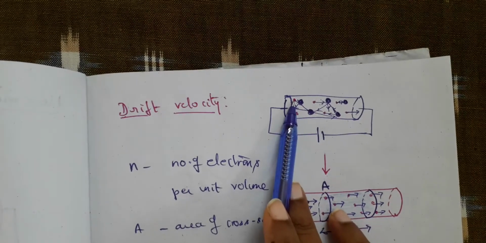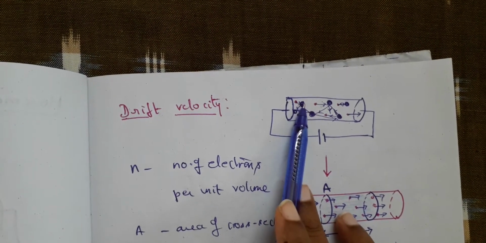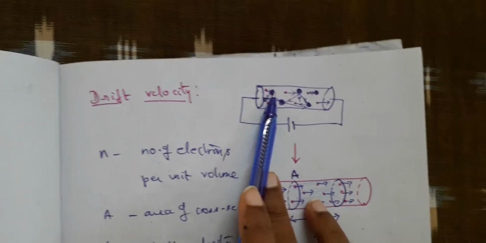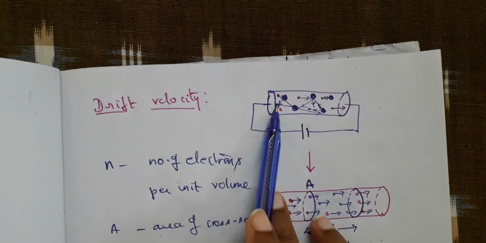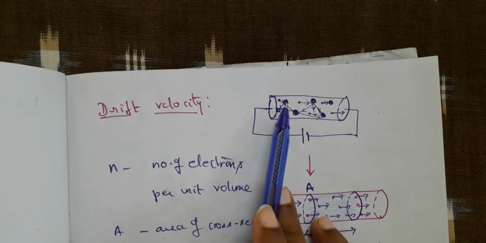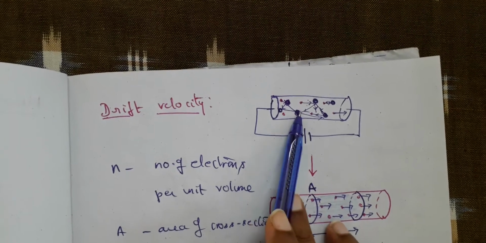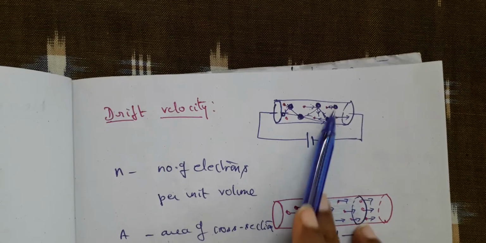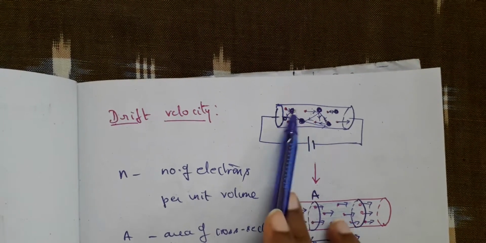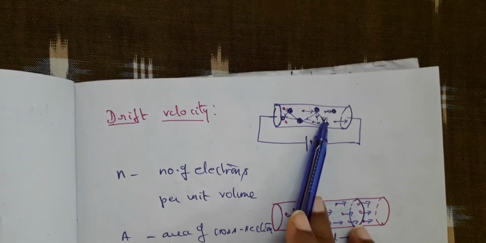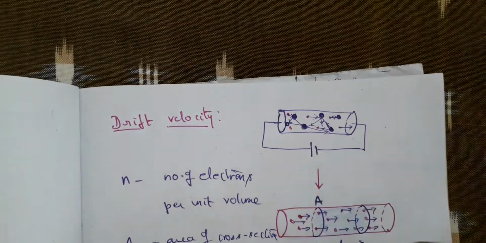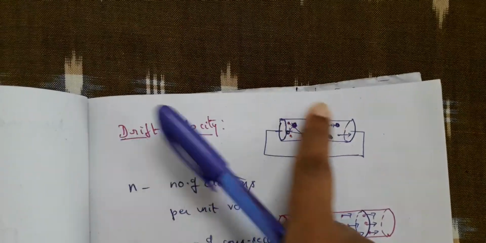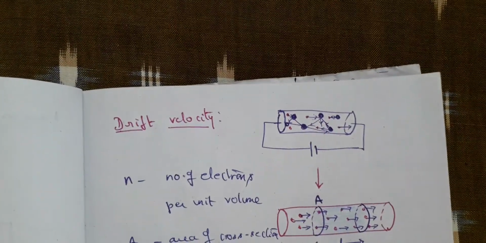When these electrons are moving randomly, suppose this electron is moving in this direction, it goes and hits this heavy positive ion. What happens? It gets bounced back like this, and it may go and hit another one. So there is a random movement as well as random collisions with the ions present here. If the circuit is open, that means there is no battery here, then they will be colliding and moving just like this only, or they may come to rest.